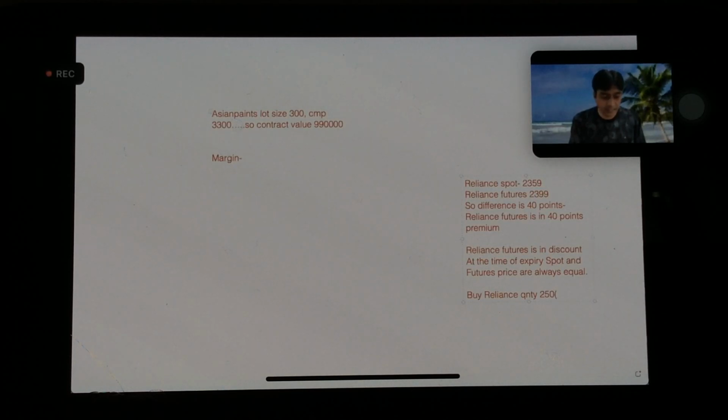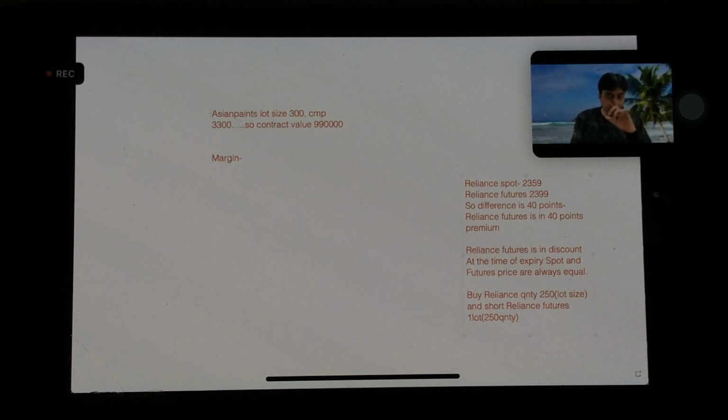Why 250? It's the lot size for Reliance. And short Reliance futures 250 quantity. Means we have to short Reliance futures one lot. In futures we calculate in terms of lot. One lot, so in bracket we can say 250 quantity.